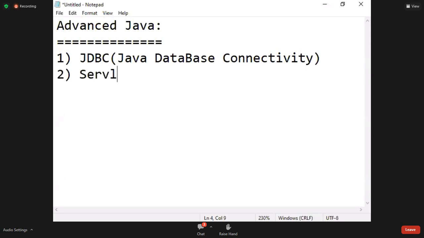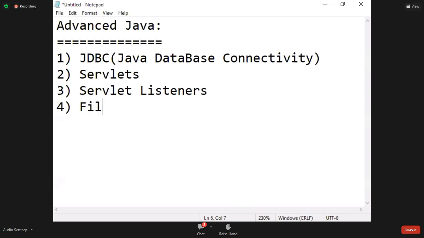Second one, Servlets. Third one, Servlet Listeners. Fourth one, Filters. Fifth one, JSP.